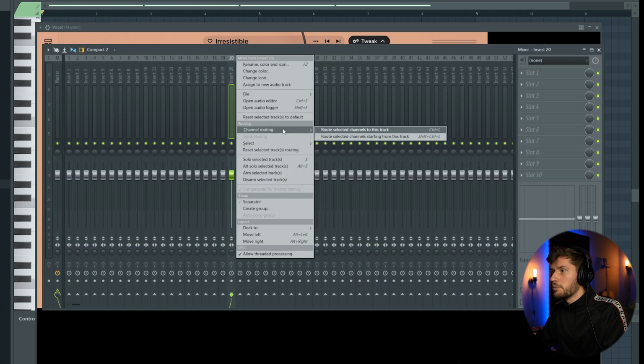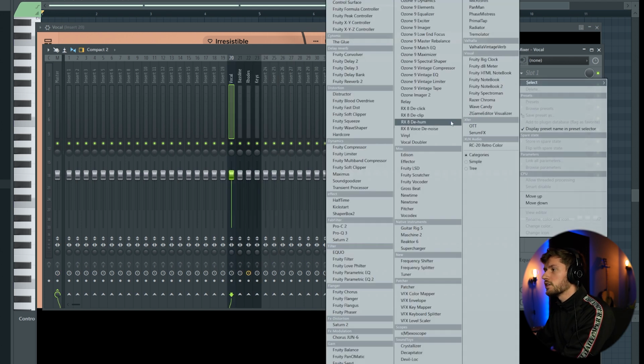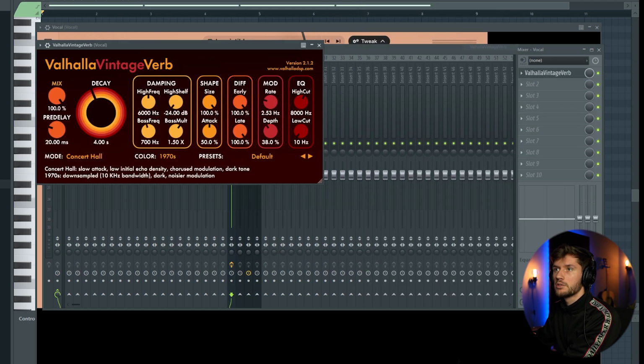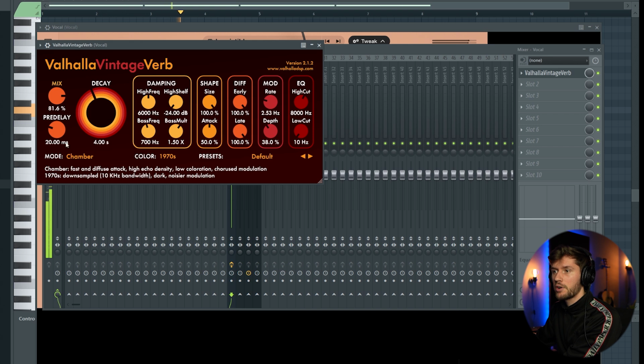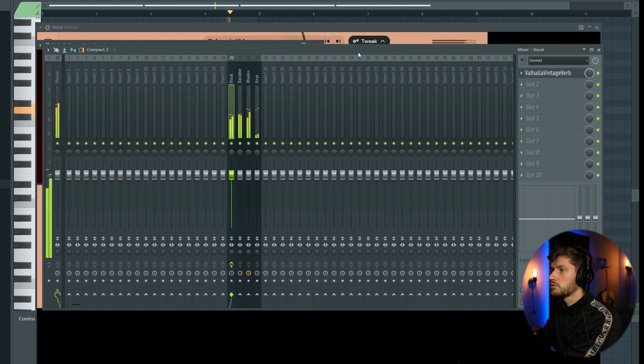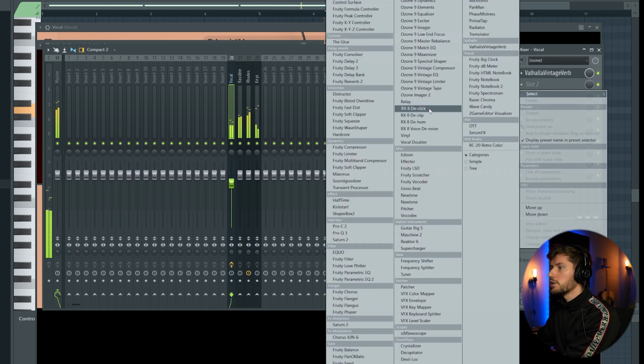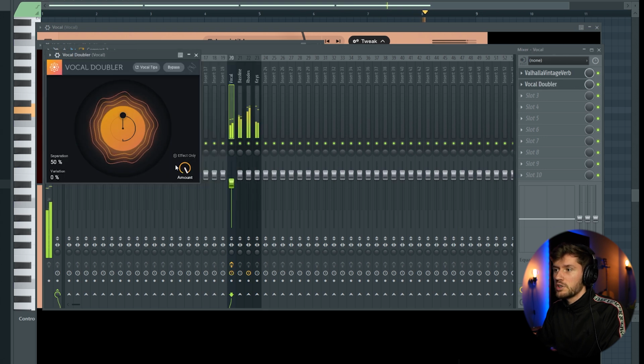Link those elements to the mixer. I'm gonna add some reverb to this one. Use our chamber. I'm gonna spread the vocal sample. So I'm using this vocal doubler. The variation to 100 and separation.